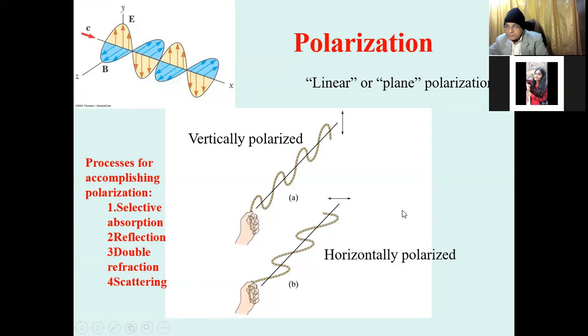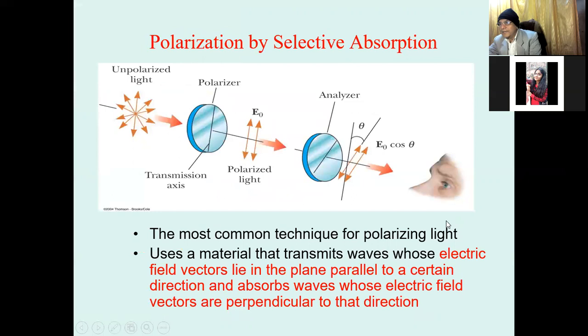So the whole phenomenon can be visualized in this way. Here the ordinary light, that is unpolarized light, is there, and this unpolarized light gives many arrows in this part, and this light is incident on a polarizer. This is the polarizer, and this is the transmission axis of the polarizer.